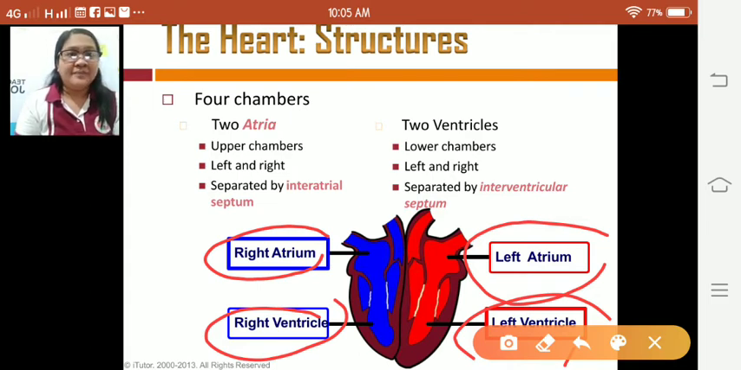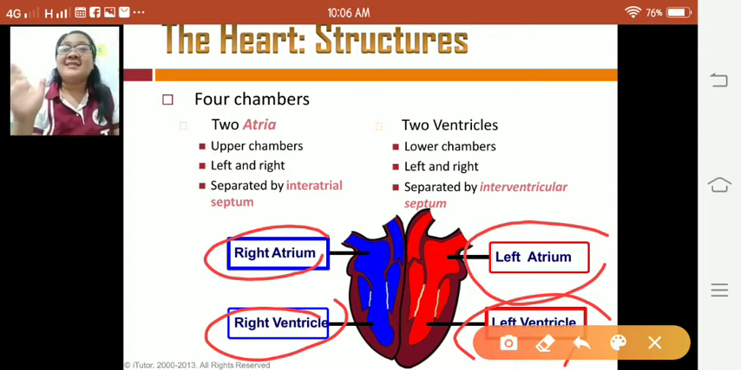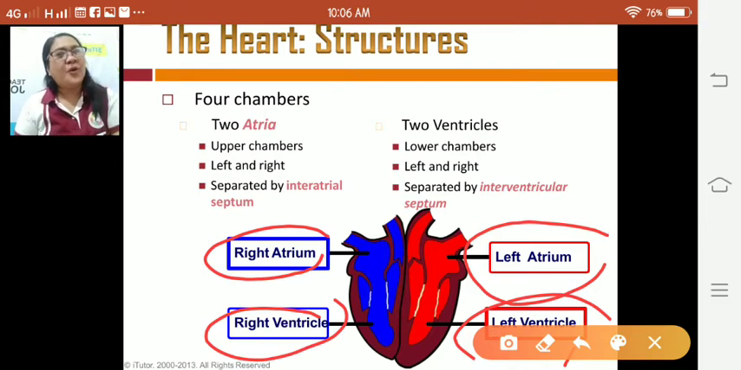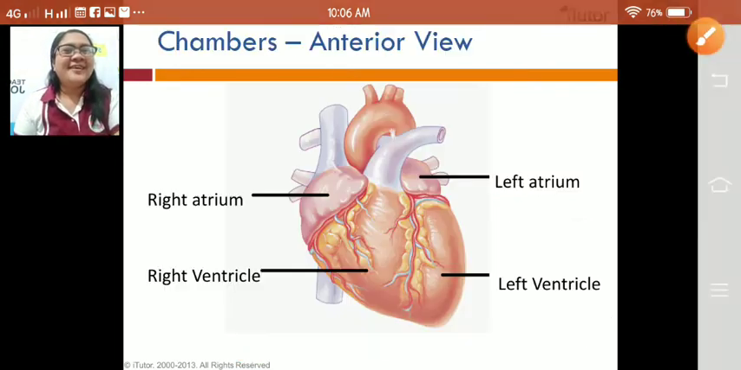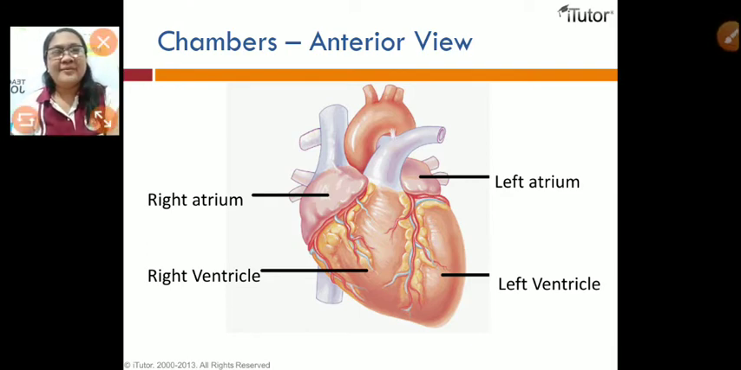And it is separated by the interventricular septum. Oh, may tawag gali sa kada septum. Again, ang nag-separate sa 2 chambers, the left and the right atrium, is the interatrial septum. Ang nag-separate sa 2 ka lower chambers, the right and the left ventricles, is what we call the interventricular septum. Okay? Let's go. Okay, this one. Oh, look at these pictures.